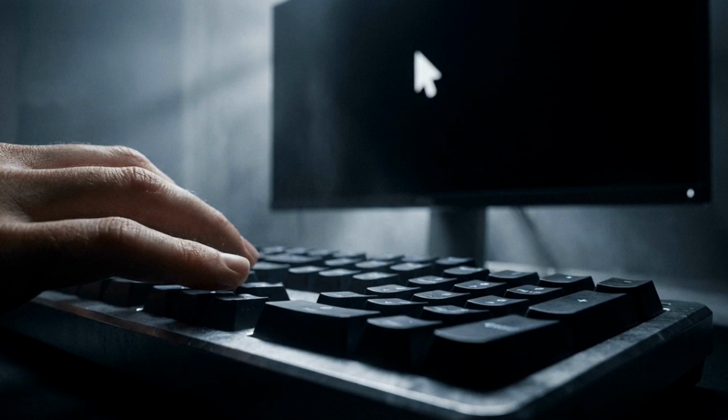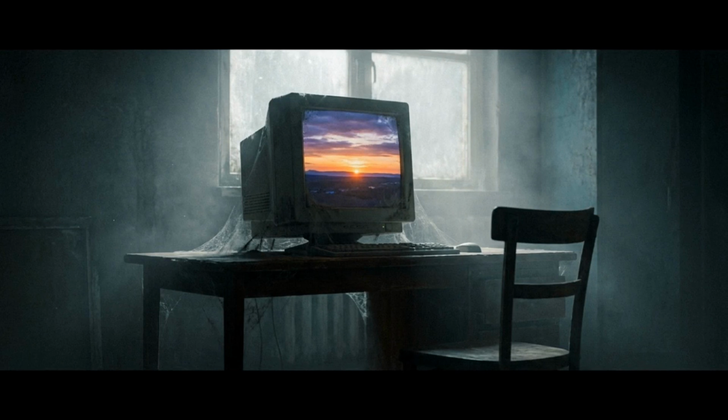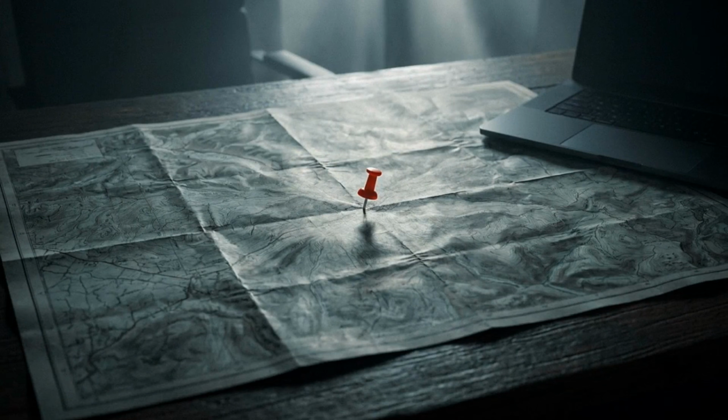Generative AI is reactive by design. You provide a prompt, the model predicts the next string of text or pixels, and the process ends. The technology effectively stops working once the file is generated. Agentic AI changes that relationship.